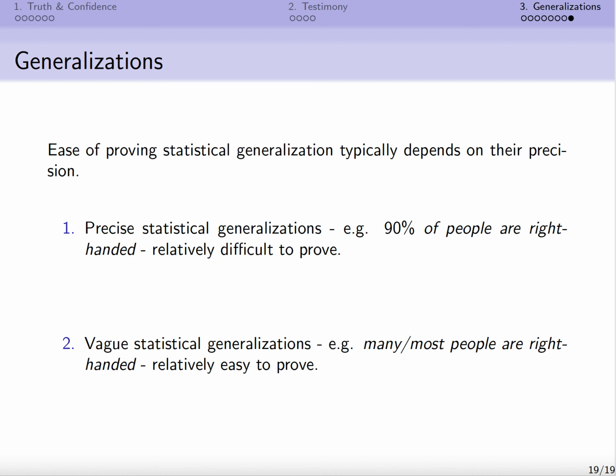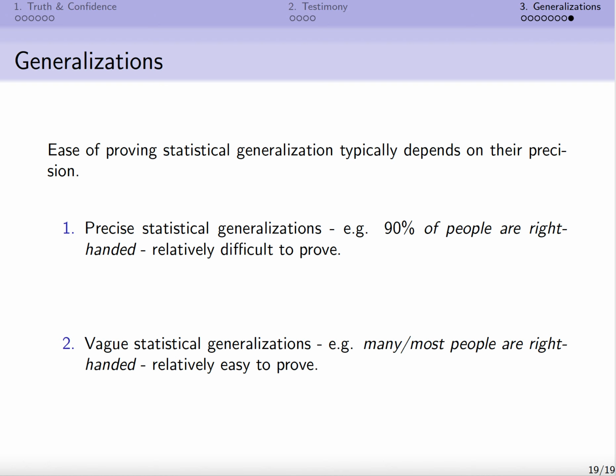Universal generalizations might count as relatively hard. Precise statistical generalizations are also quite hard, whereas more vague statistical generalizations might be relatively easier. So this gives us a flavor of how much work we have to do in order to establish the truth of the premises of the argument we're dealing with.